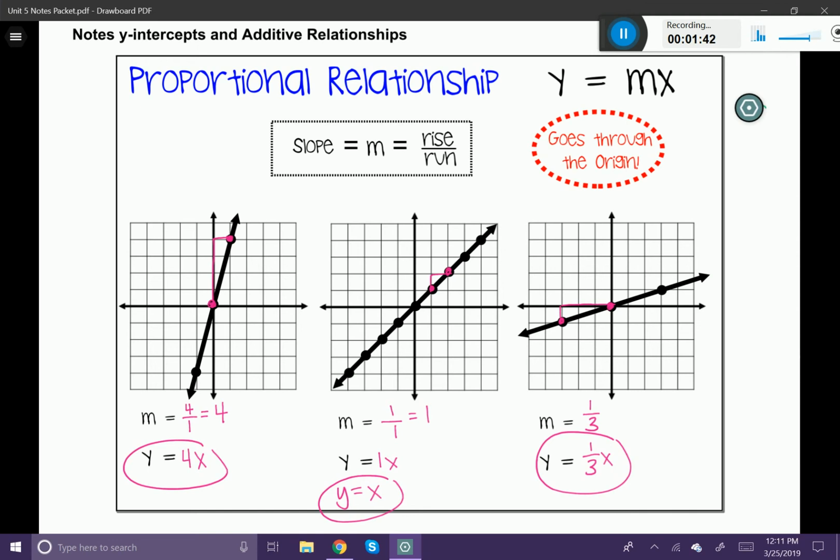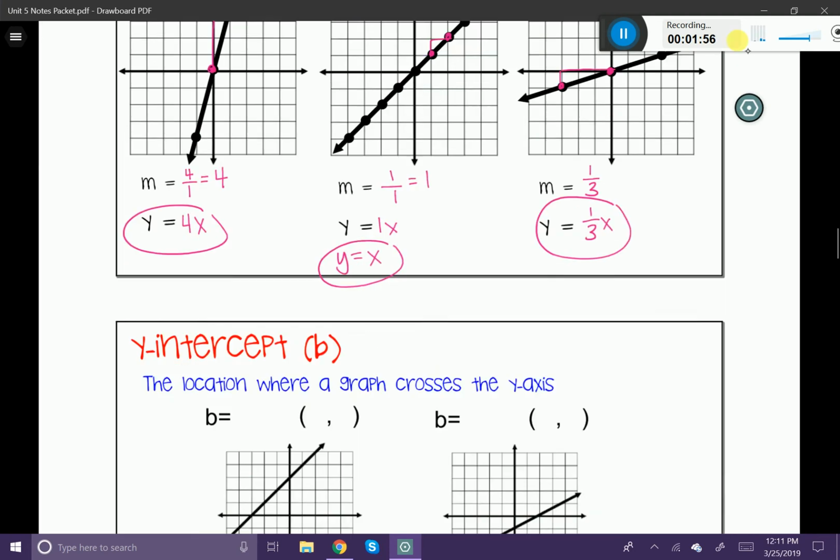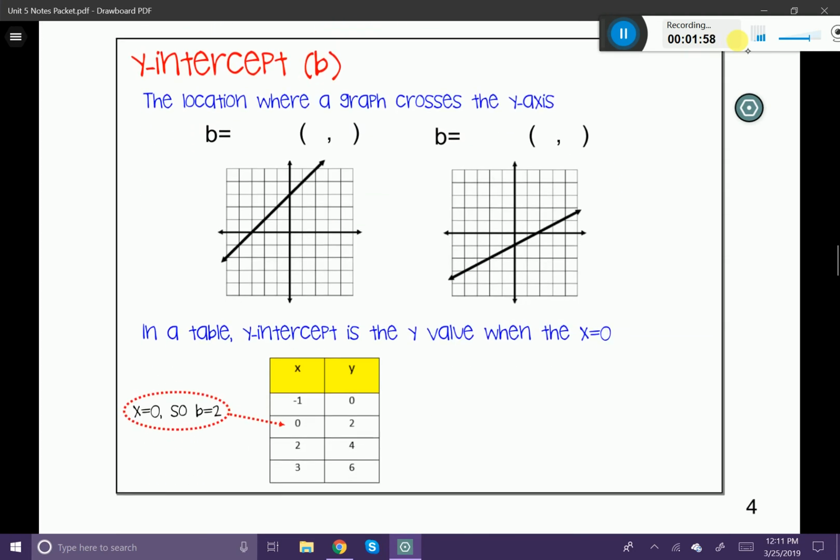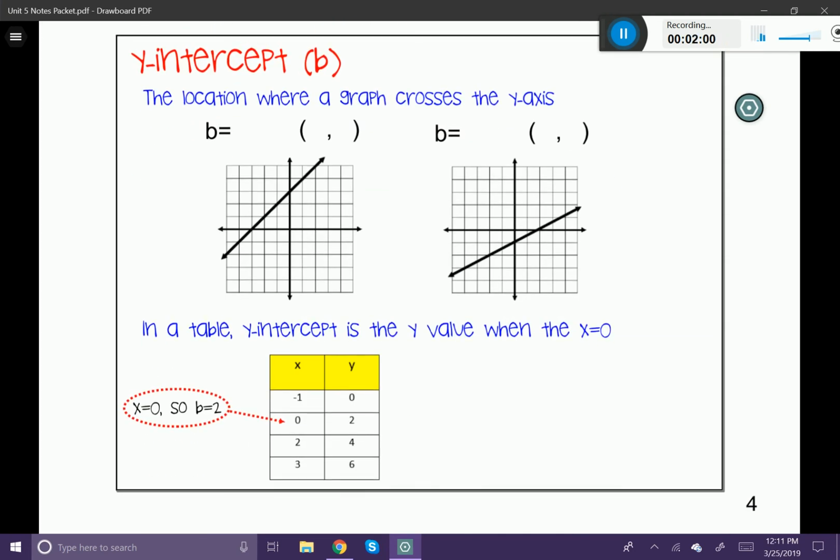Now I want to introduce to you this concept of a y-intercept. You may have remembered looking at this formula up at the top and seeing y equals mx plus b. That's what we're going to talk about now. So the b is the y-intercept. Looking at the first graph below, it says it's the location where a graph crosses the y-axis.